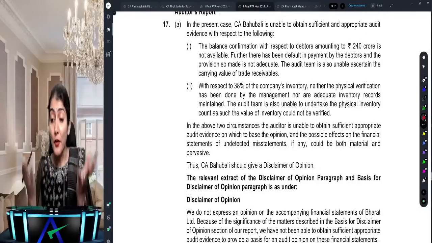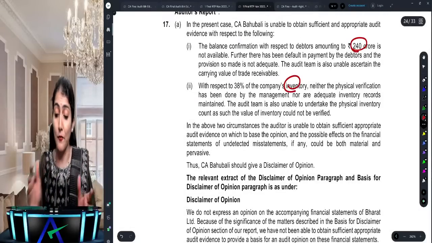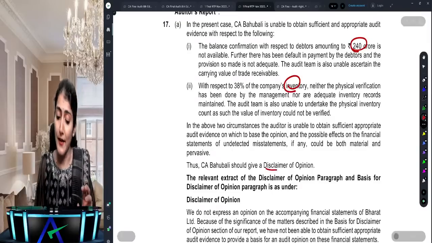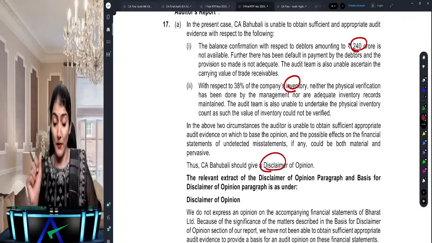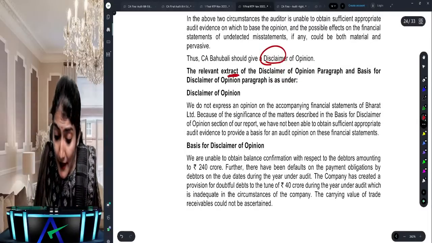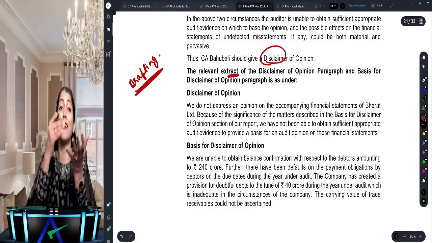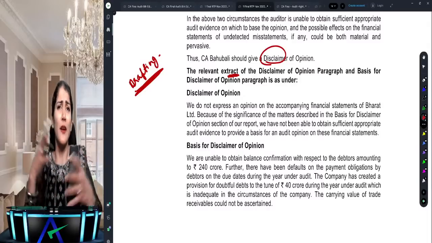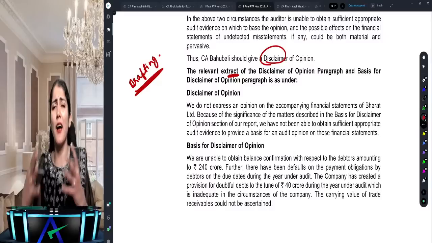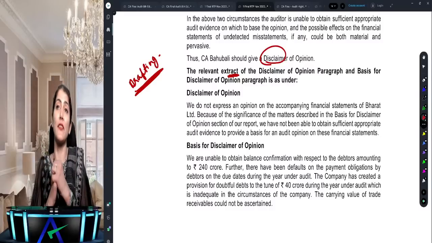So much of the debtors not getting information, so much of the inventory not getting information, so much information not getting, and we are not in a position and we do not express an opinion, and then you actually have to do the drafting. So students, if you have not looked into the drafting of emphasis of matter, key audit matter, other matter, and the qualified, adverse and disclaimer, whatever book you have and whatever questions you have of the 700 series, kindly go through them, because certainly a question comes in the exam.